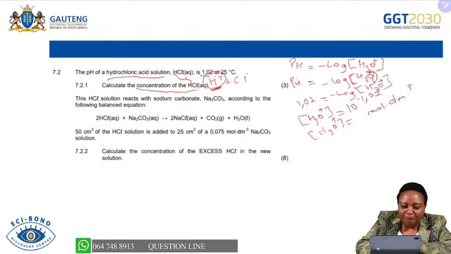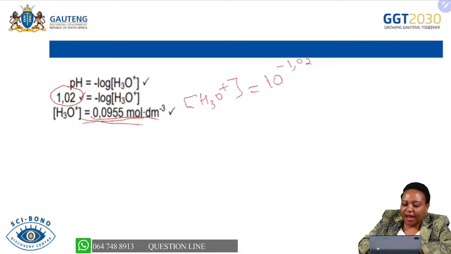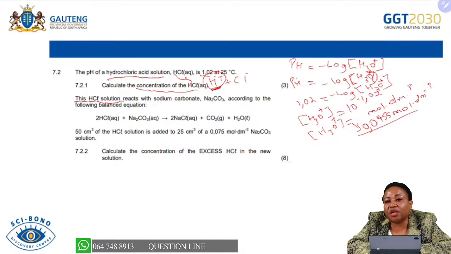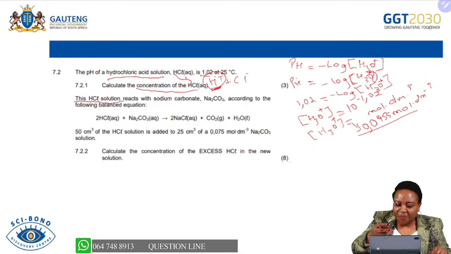The question says, this hydrochloric acid, so immediately when they say this hydrochloric acid, they are already telling you that this hydrochloric acid is of the concentration of 0,0955 mole per decimeter cube. I think we know why we're relating this concentration of hydrogen ions with hydrochloric acid. A strong acid ionizes completely, so the concentration of hydrogen ions is the same as the concentration of the strong acid.